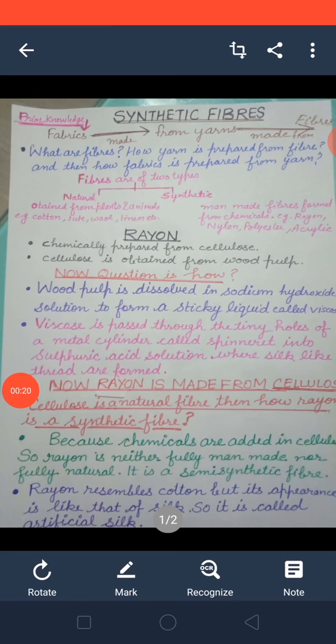Now rayon resembles cotton because we are getting it from the cellulose. That is why it is cotton-like, but it appears like silk. So it is called artificial silk because it is very much cheaper than silk. The persons who can't afford silk, because silk is very costly, purchase this rayon. That is why everybody can enjoy a silk-like fabric, and that fabric is known as rayon.